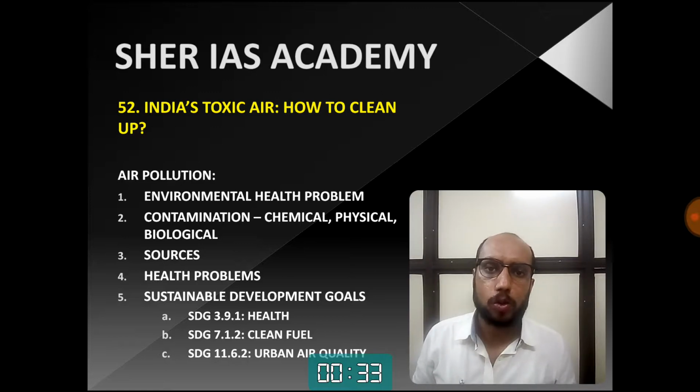We can talk about the sources of air pollution, which I will talk about a little later. And of course you can relate it to sustainable development goals. It's related to not one, not two, but three sustainable development goals. First one is relating to health, that what is the kind of disease burden that we are having because of air pollution. Now that is something that even the government of India is very worried about, and we have come out with a report in 2017. We'll be talking about that report going ahead.